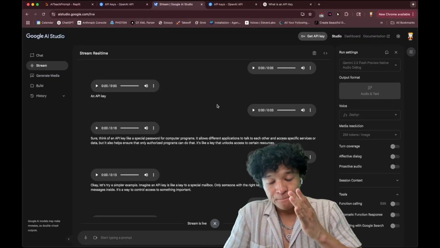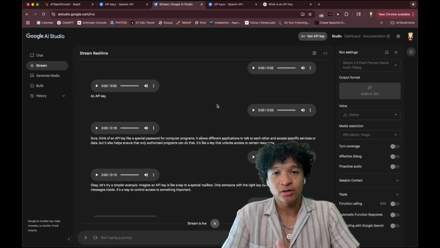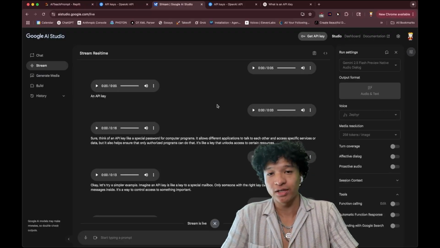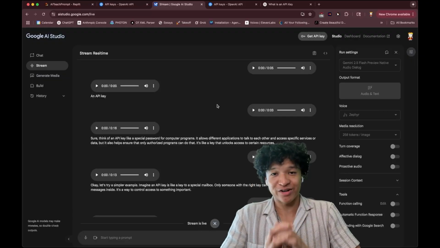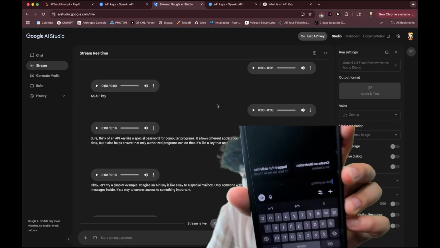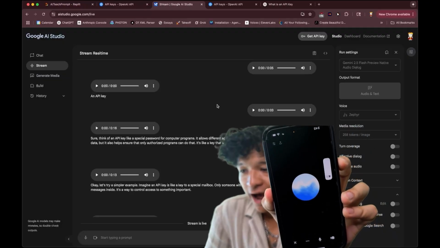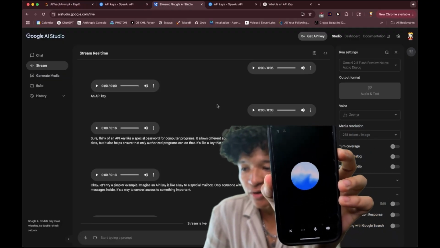You have an infinitely patient mentor to walk you through anything you need. Please utilize this. It's very good. For those of you who have ChatGPT Plus, this is my personal favorite feature, the advanced voice mode, where you could also ask here, hey, can you explain what an API key is?